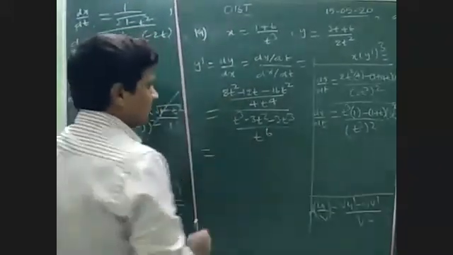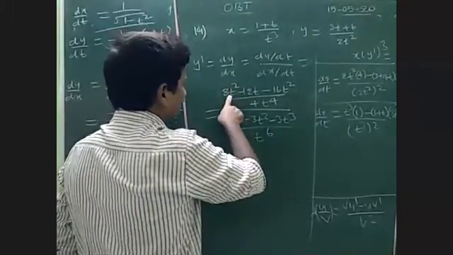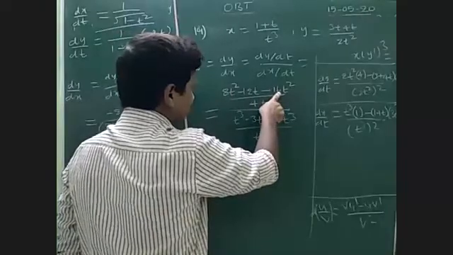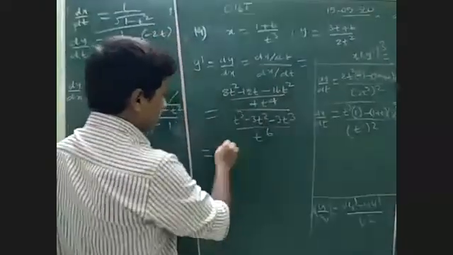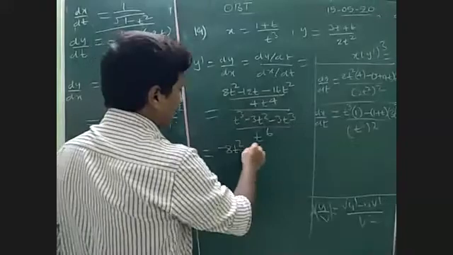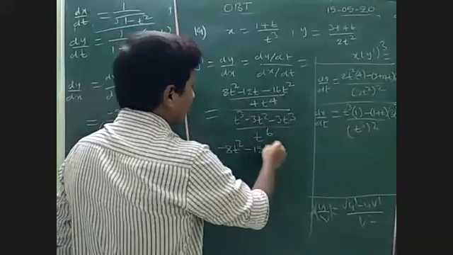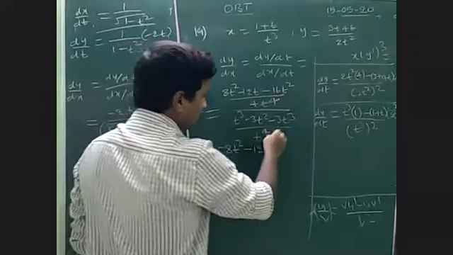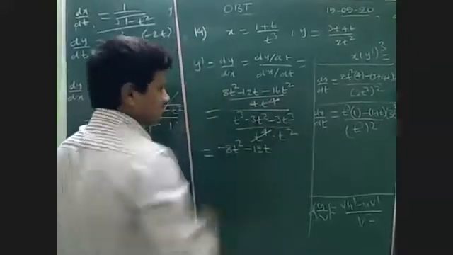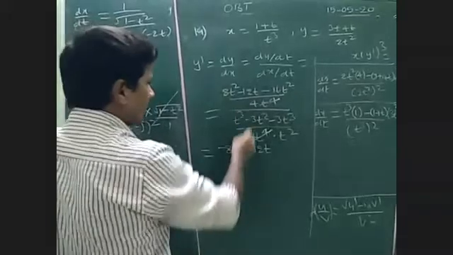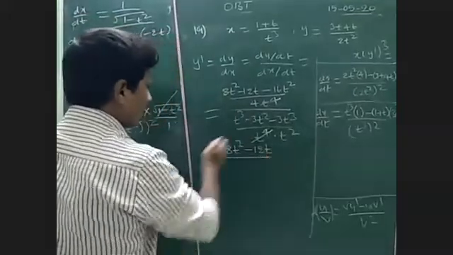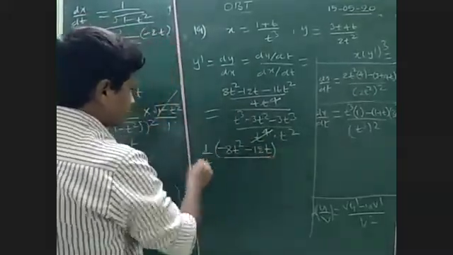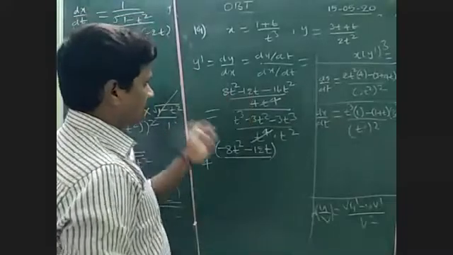So this can be equal to, listen, 8t square minus 16t square minus 8t square minus 12t. See, you have got t to the power of 4. This t power 6 can be written as t power 4 into t square, which gets cancelled. This 4 I want to write outside, 1 by 4 I write outside.